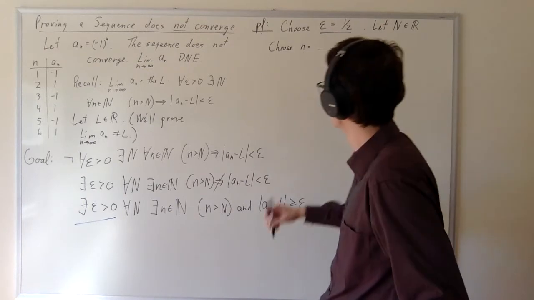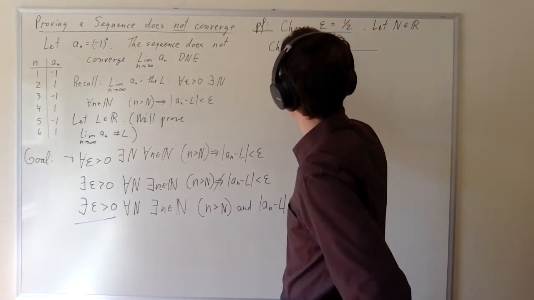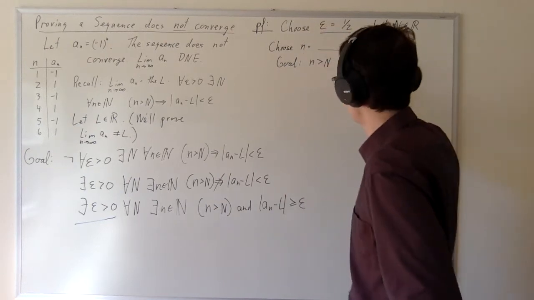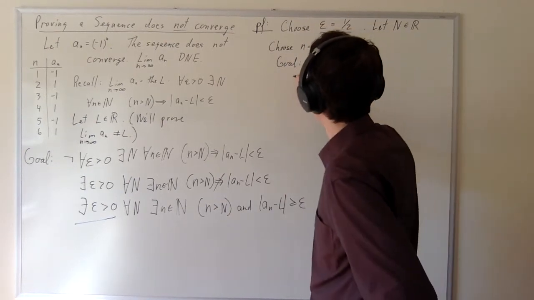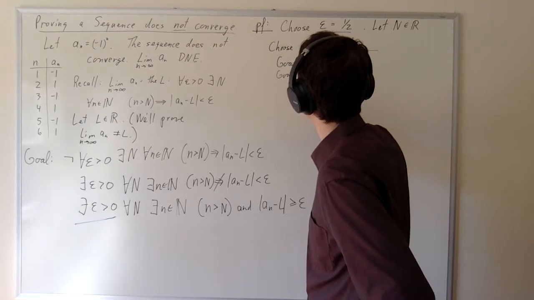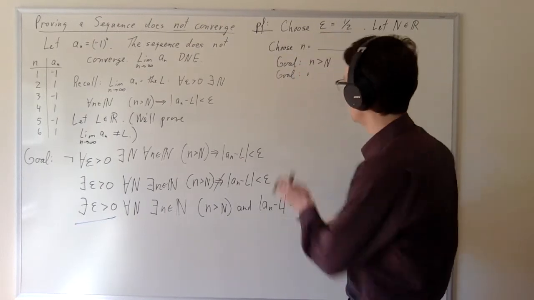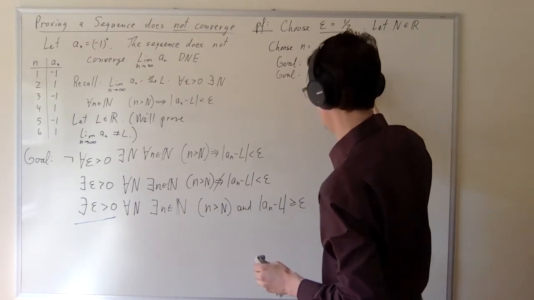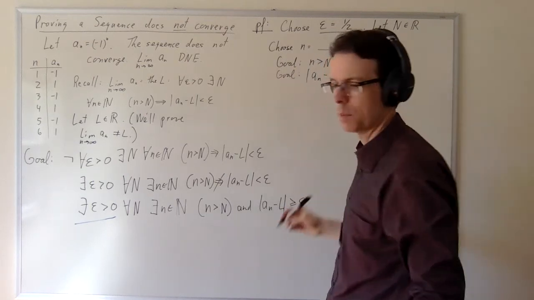Because I'm trying to show that this is, so let's write down what our goals are for this N. We need to have a goal that it should be greater than n. And our other goal should be to make sure that the N satisfies this equation. So absolute value of a_N minus L is going to be greater than or equal to epsilon.